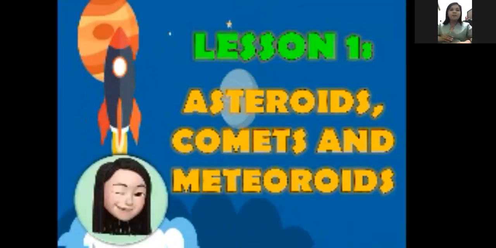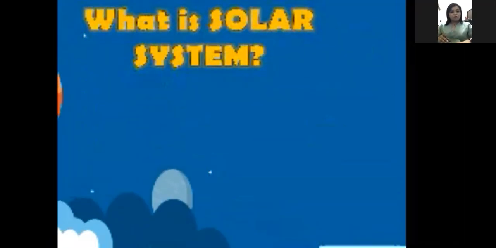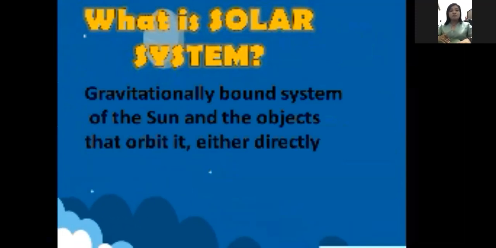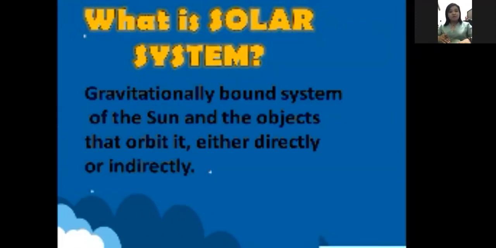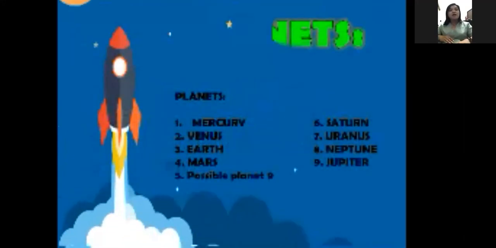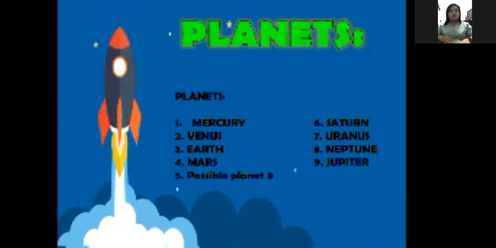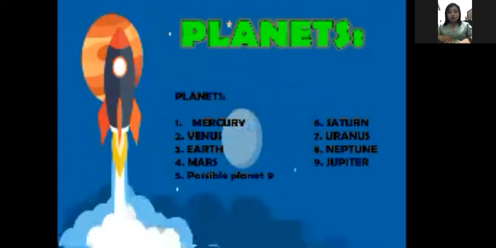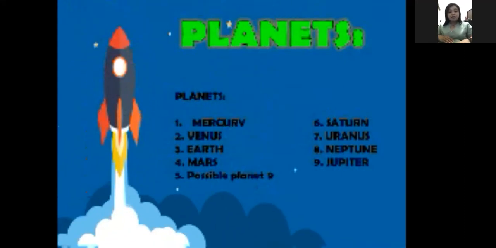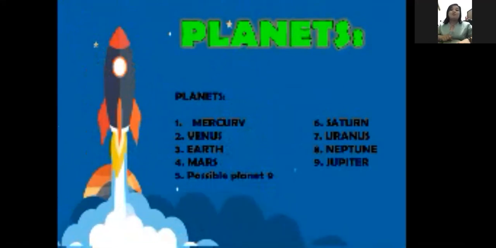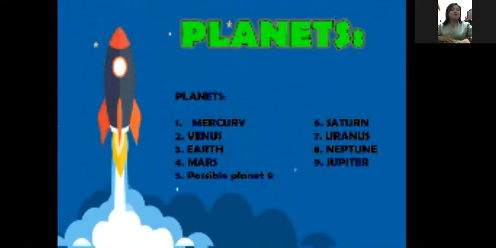What is all about these three natural objects in the sky or in the galaxy? First, let us define what the solar system is. The solar system is a gravitationally bound system of the sun and the objects that orbit it either directly or indirectly, which you already know from your previous years, right? We have also discussed before the planets of the solar system: Mercury, Venus, Earth, Mars, Saturn, Uranus, Neptune, Jupiter, and the possible ninth planet, known as Pluto. Don't forget that, and I know that you still remember those planets.